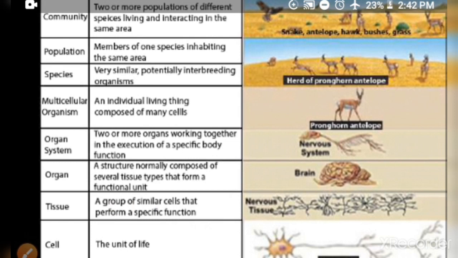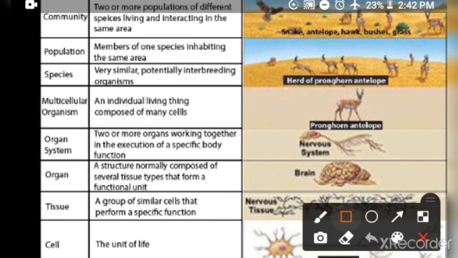And whenever different tissues combine, they form an organ, or we can say a structure normally composed of several tissue types that form a functional unit. So this is the definition of organ. For example, the brain. As we have previously discussed, there were nervous tissues. So definitely the nervous tissues combine to form the brain, that is an organ.